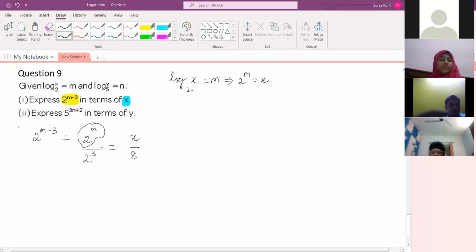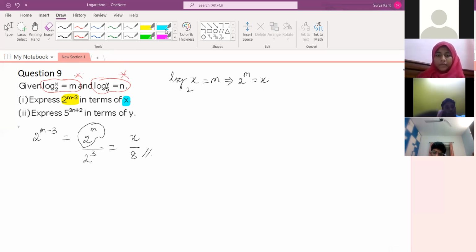Check the answer. What is the answer for this? Yes, this is the only answer we have to get. Is it clear what we have done? So this was the hint for us, what is given here. This was just a hint, and we have to find the value of 2 to the power m minus 3 in terms of x. Now similarly, all of you find the value of 5 to the power 3n plus 2.